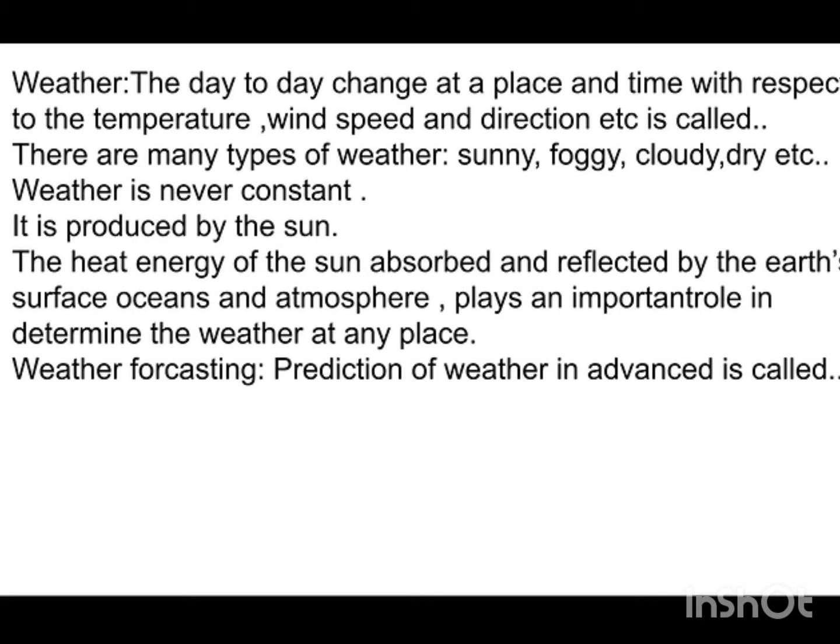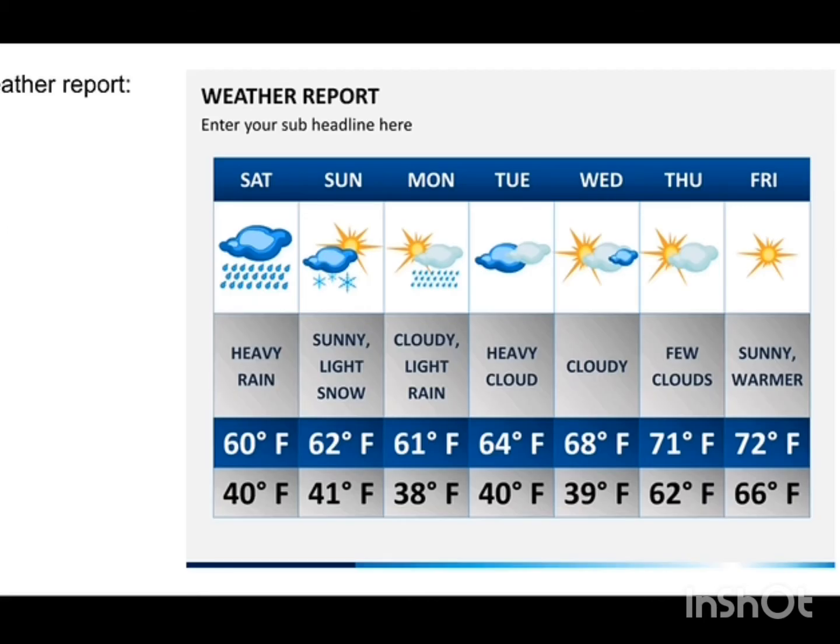Next we will see the weather report. How can we read the weather report? Here you have been given the day-wise weather report. In your textbook you have been given only one day's weather report. In this one you can see Saturday, clouds and droplets are there. The droplets represent that it is a rainy day, and downside they have written in that column, heavy rain.